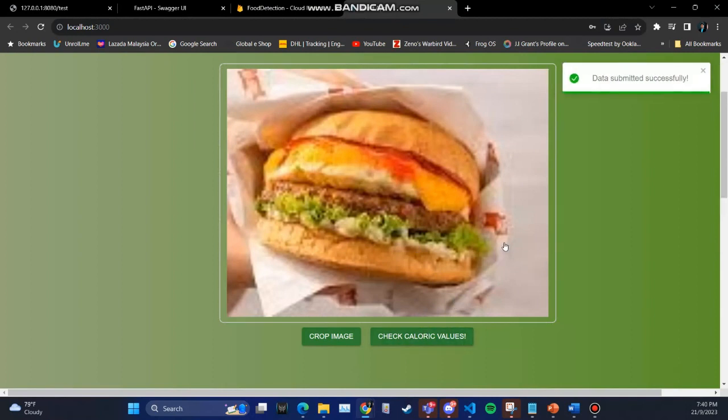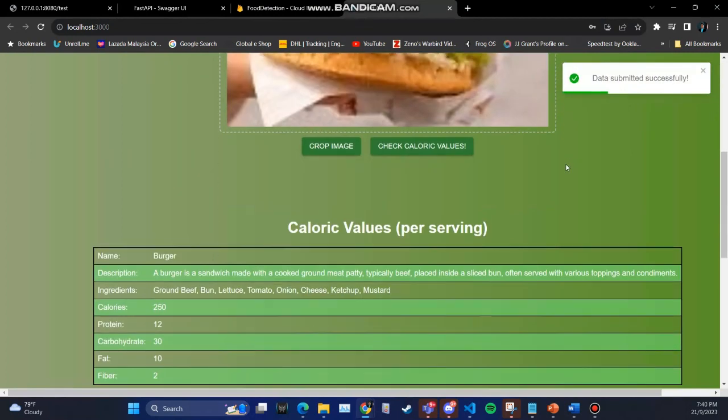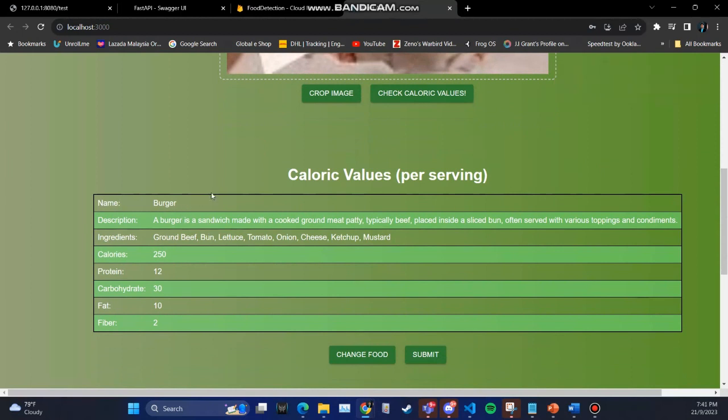Then you press Check Caloric Values, and a small pop-up will say data source 3. When you scroll down, you will see which particular food the model actually detects. The model is also running through an API, so that's how we're able to get this running. You can see additional food information such as the name of the food, the burger, the description, the ingredients, which is useful for certain dietary restrictions, and the most important one, the calories, 50 calories in this case, as well as other information such as the number of carbohydrates per serving.